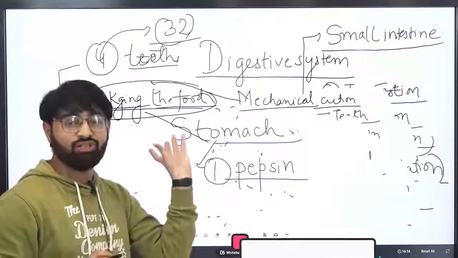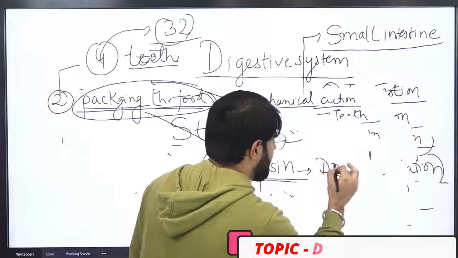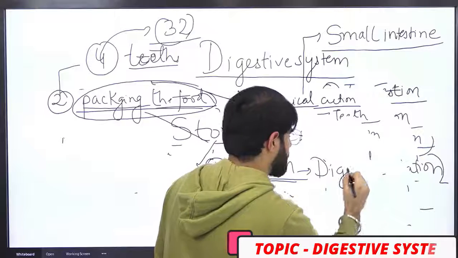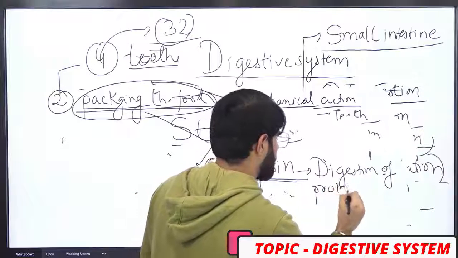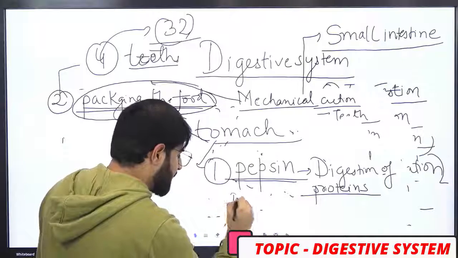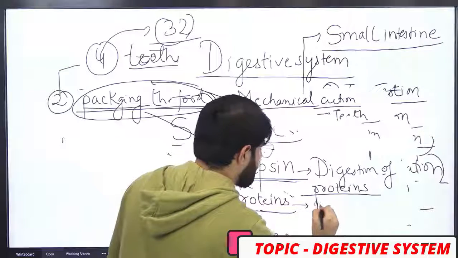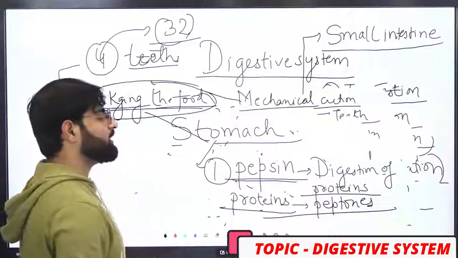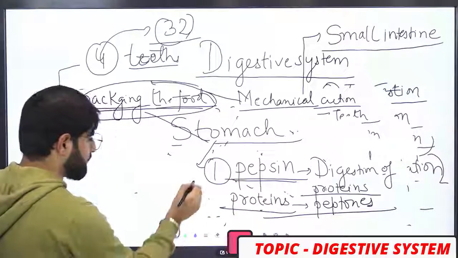It helps in the digestion of protein, or we can say that it converts protein into peptones. It converts protein into peptones; this is the main function of pepsin.